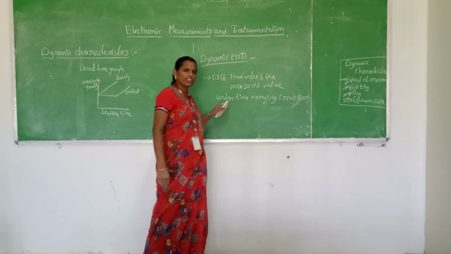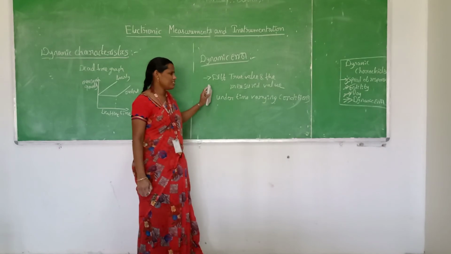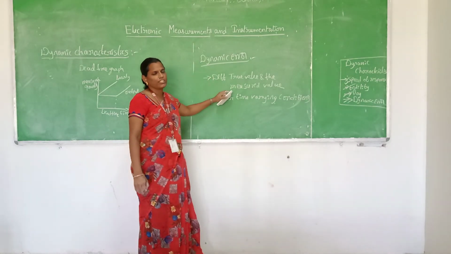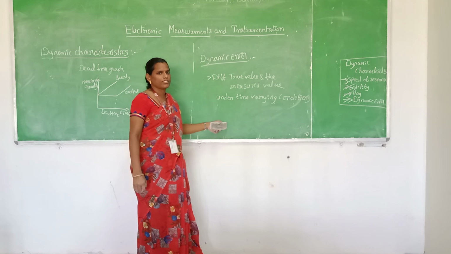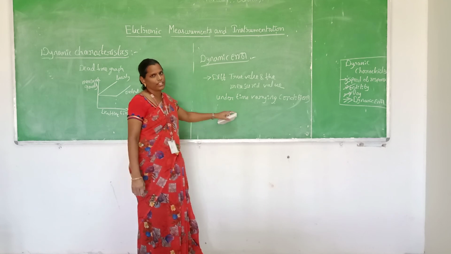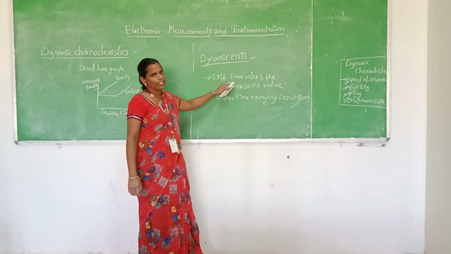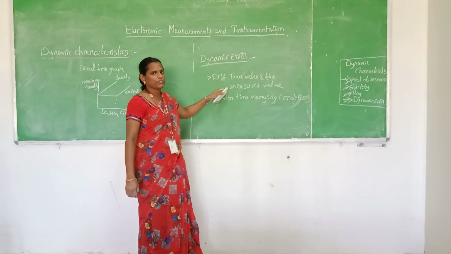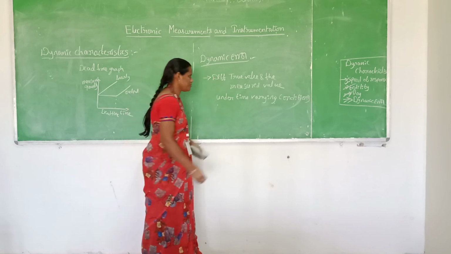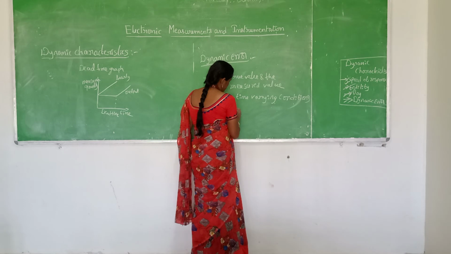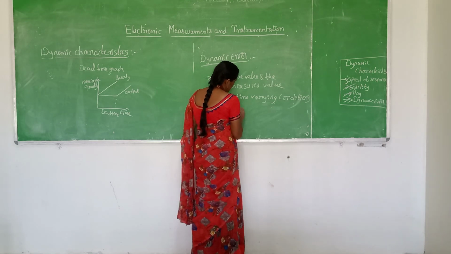This dynamic error should be taken without a static error. So let us assume that there is no static error when we define this dynamic error. The dynamic error is the difference between the measured value and the true value, assuming no static error.